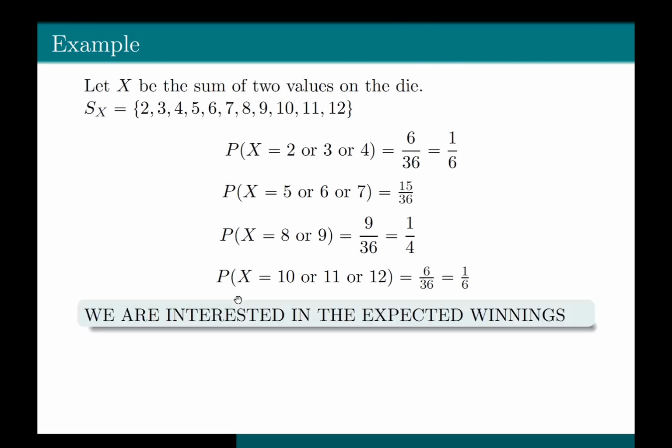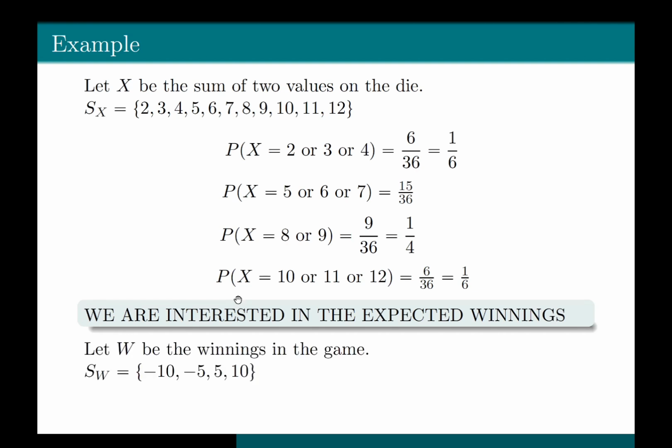Perfect. But are we interested in the sum of two values? The answer is no. We are actually interested in the expected winnings. But the reason we defined the random variable X was because somehow the winning is related to the sum of these two values. Okay, time to define a new random variable, which is W. So let W be the winnings in the game.